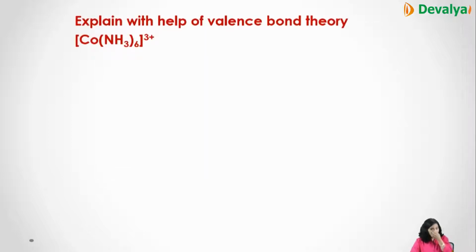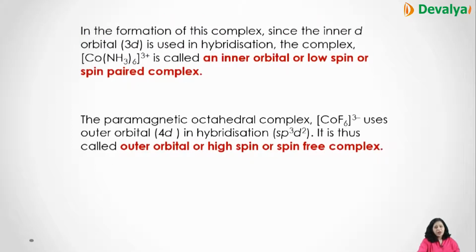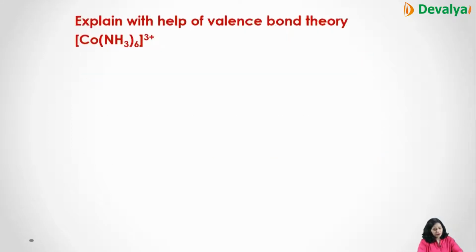Valence bond theory you can easily do when we do the example. The first example is [Co(NH3)6]3+. Cobalt has atomic number 27 and outer electronic configuration 3d7 4s2.